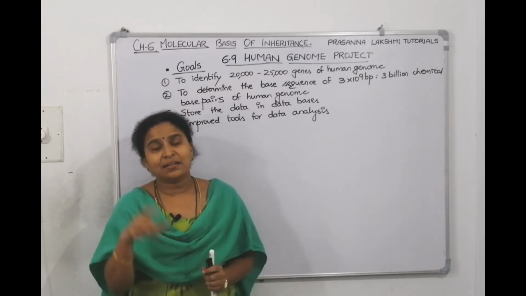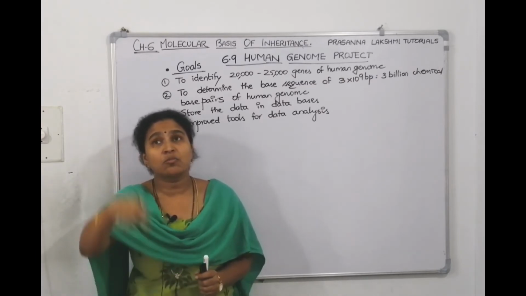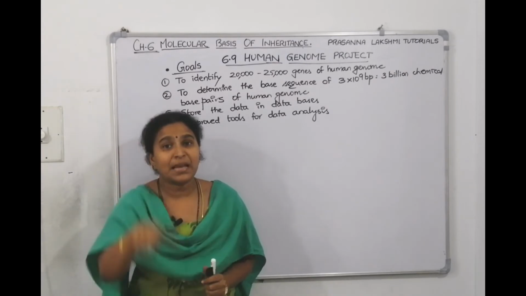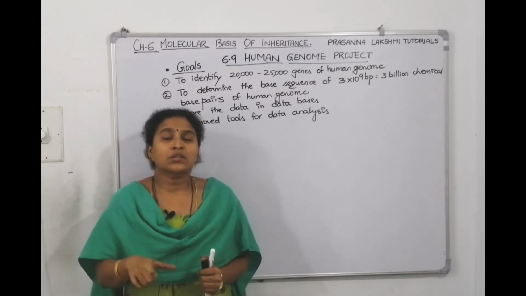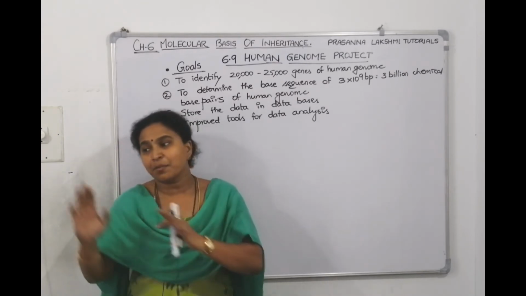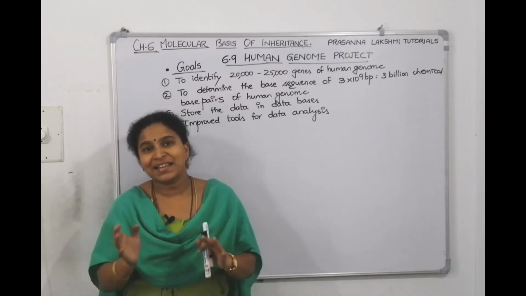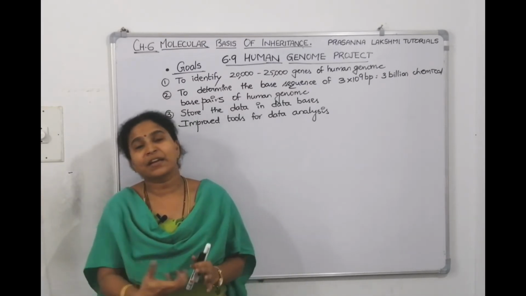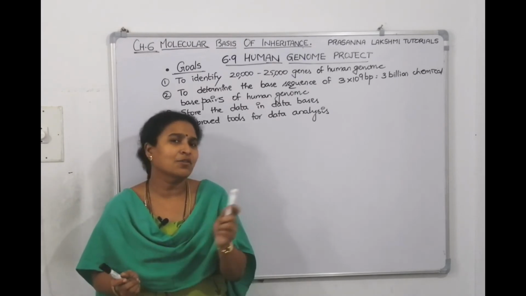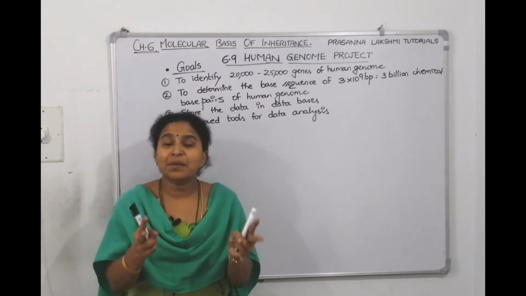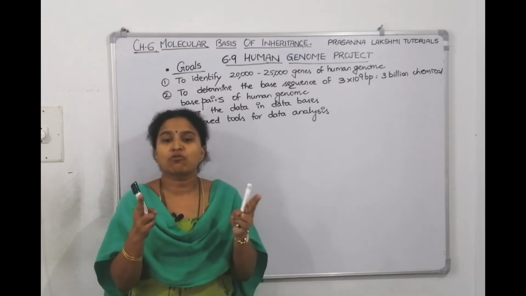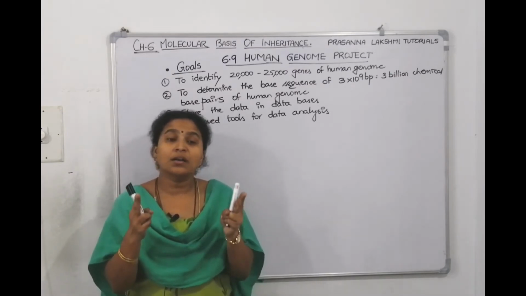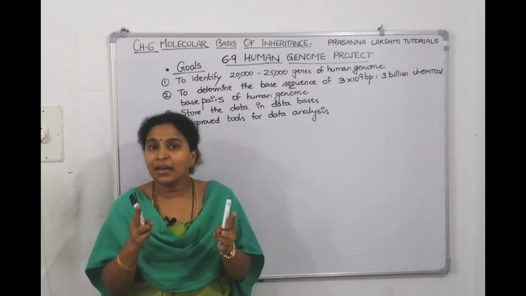I should know that the insulin gene is on the 11th chromosome, on the P arm. I should know that, right? Then I need not start from chromosome 1, 2, 3, 4, 5, 6, 7, 8, 9, 10 to reach the 11th one. If I can retrieve and analyze the data, I can go straight to the 11th chromosome and pick the gene which codes for insulin. That's what is called improved tools of data analysis.